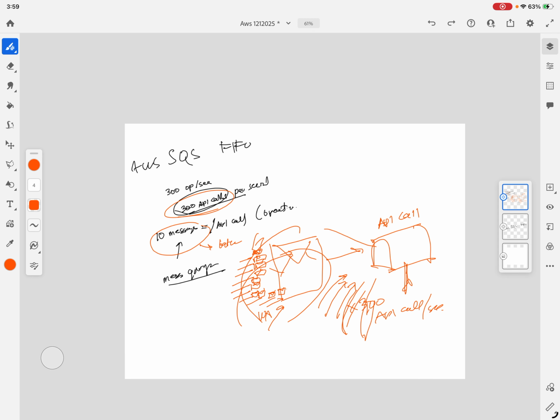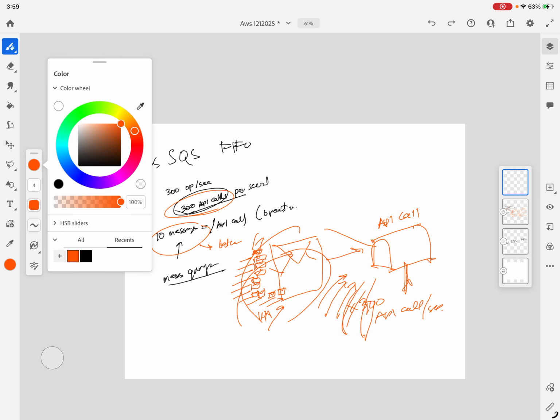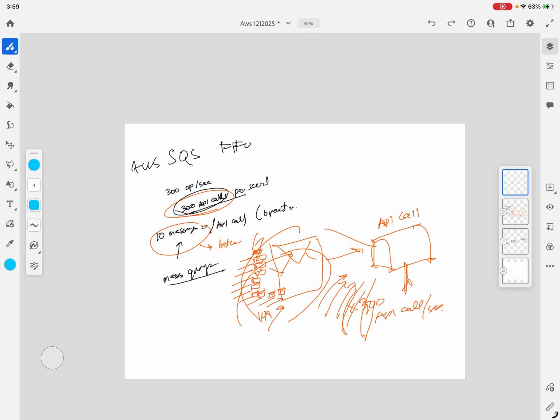Where does that come into play, the message group? So this is per batch, 10 messages in one envelope, sending it here. You can only do up to 300 operations here. So where does the message group come into play?